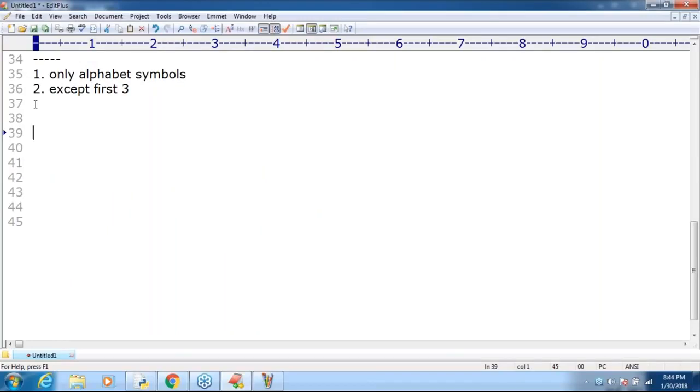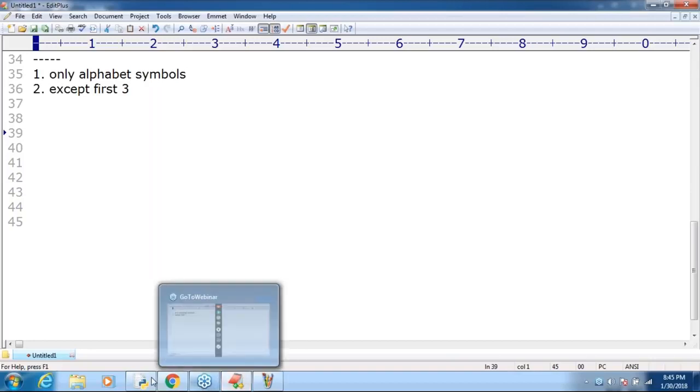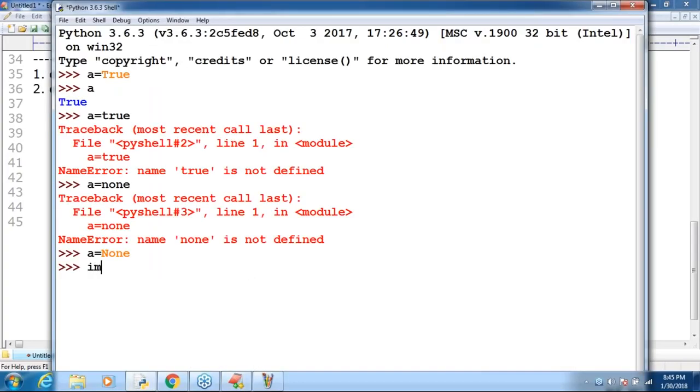Okay, that's all. Sir, now I want to list out all these keywords. How can you do that? Very simple. Just remember, import keyword. I'm importing the keyword module. Next, keyword dot kwlist. Can you spell it out once again, sir? Import keyword, keyword dot kwlist.